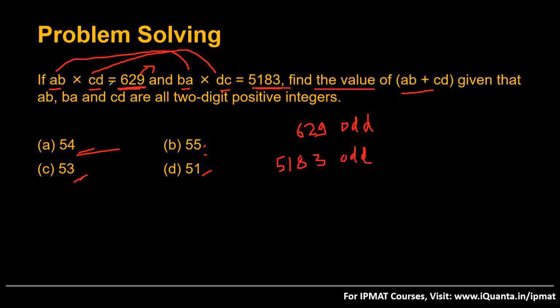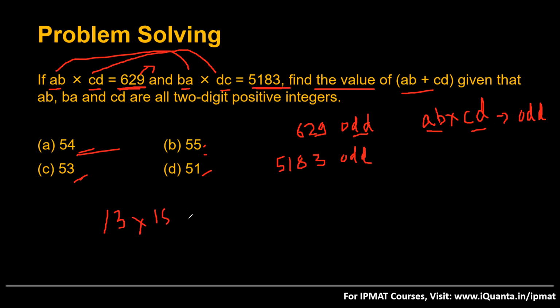So, can we say something about the numbers being multiplied, AB and CD? Since this product is odd, the numbers being multiplied will also be odd, because odd into odd gives an odd number. Say I multiply 13 into 15.